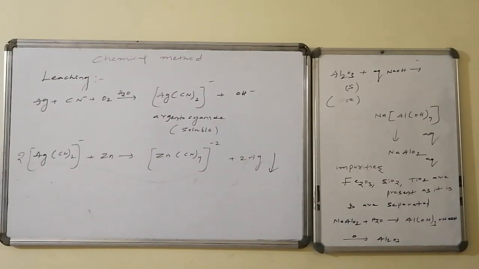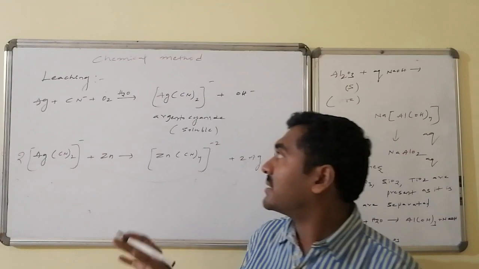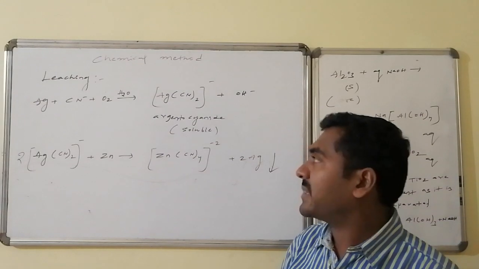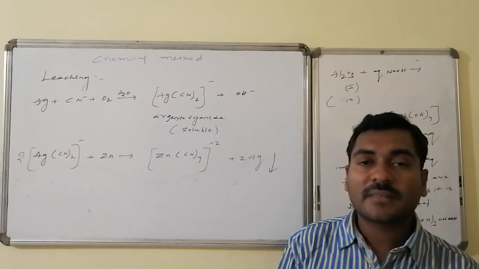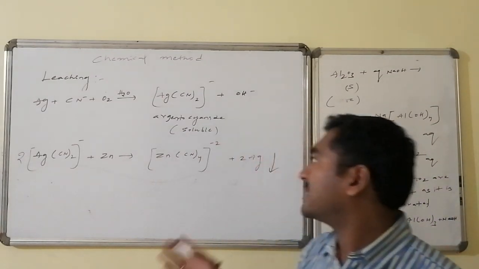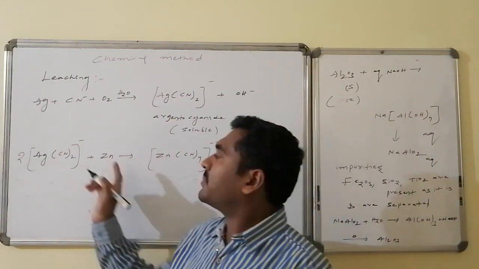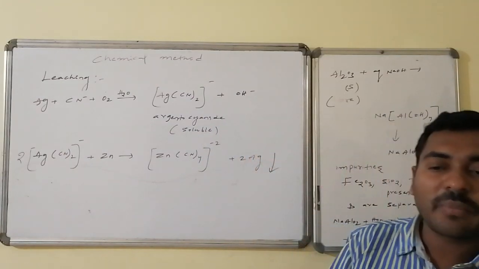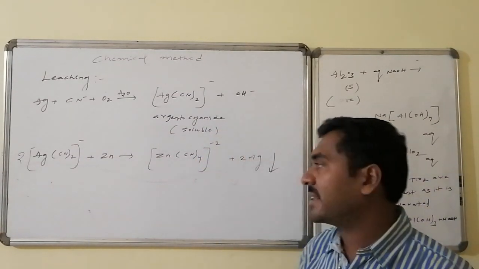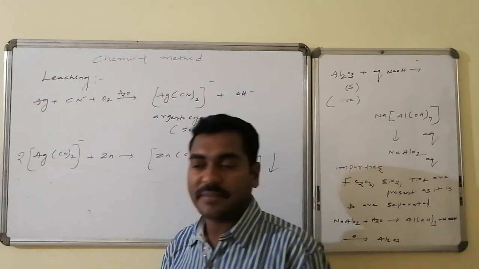Extraction of silver: on reaction with cyanide, either sodium cyanide or potassium cyanide, in the presence of oxygen and water, silver undergoes oxidation from silver 0 to silver +1, forming the argentocyanide anion, that is, a complex salt. The complex salt is ionic in nature, hence it is soluble in water, whereas impurities remain as they are and can be filtered off. Then this soluble argentocyanide complex, on reaction with a more electropositive metal like zinc, forms complexes with the cyanide and silver is released, thus you get the silver in the solid state.